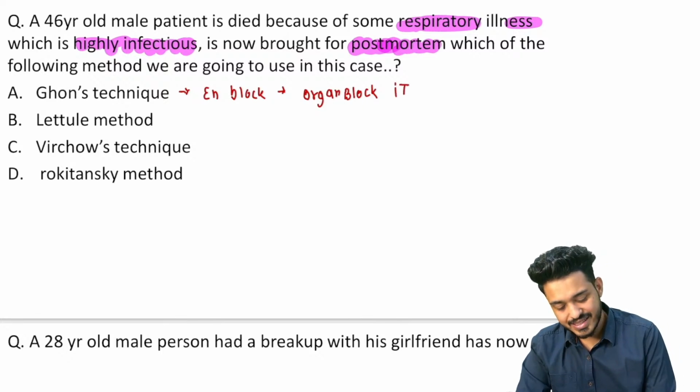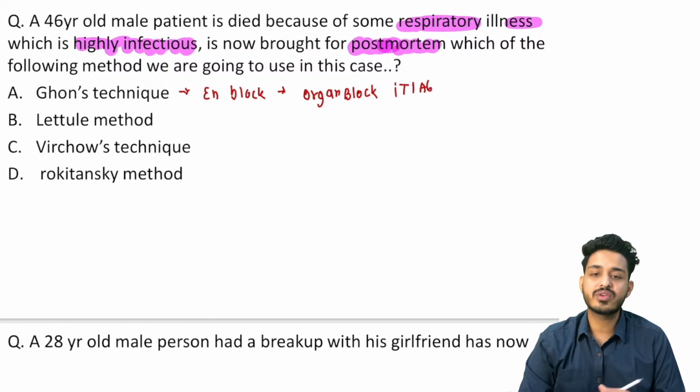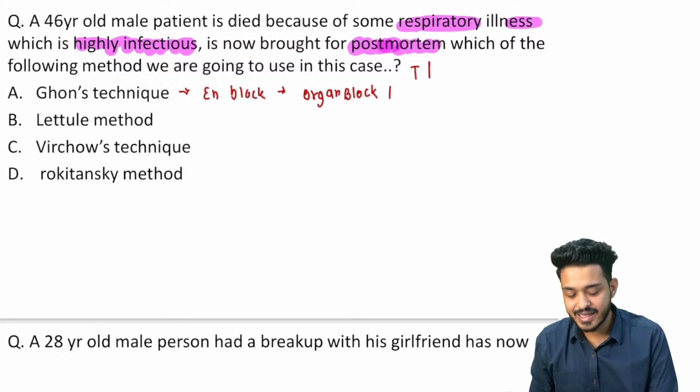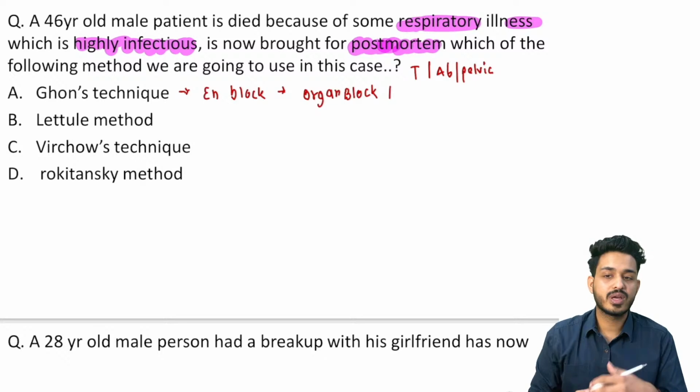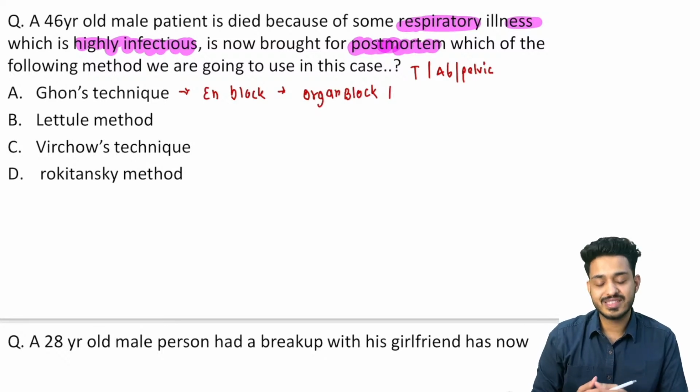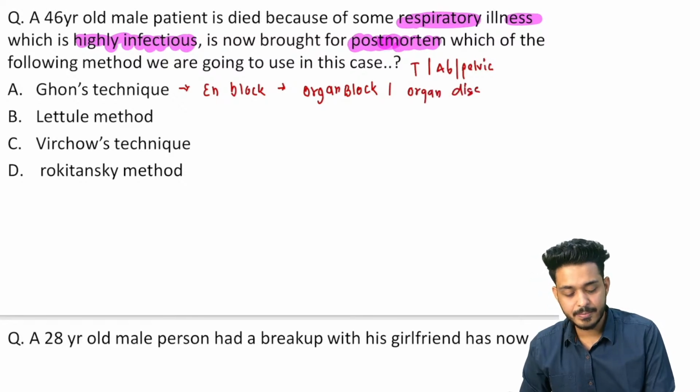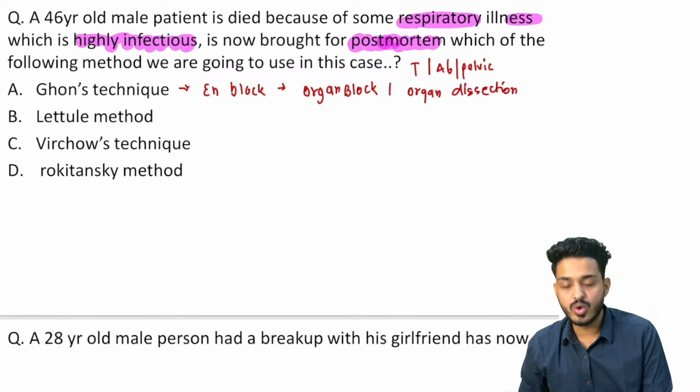जैसे thoracic ले लिया या abdominal region ले लिया, we are going to divide the complete body into three parts. So एक thoracic segment ले लिया, एक abdominal segment ले लिया, एक pelvic segment ले लिया, right? So this is how we are going to divide in the blocking system. Organ block will be there, and here we are going to do the organ system dissection, right? Dissection will be there. So that is going to be your Ghon's technique.